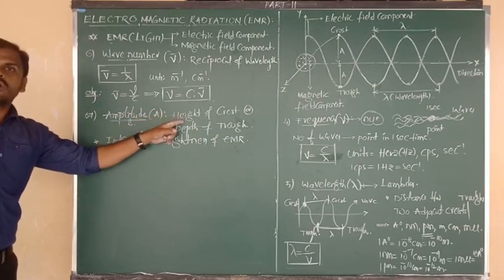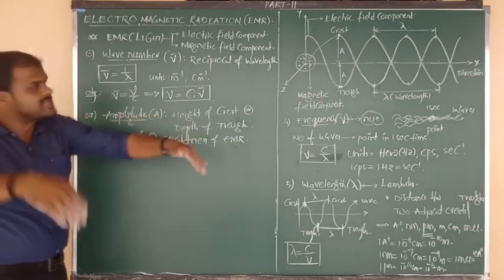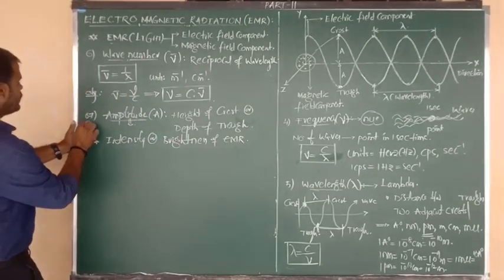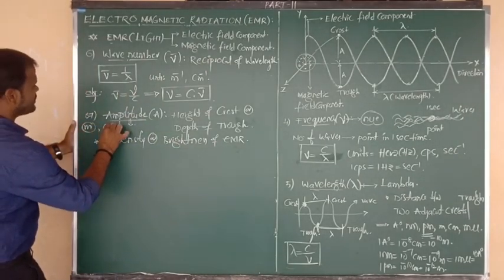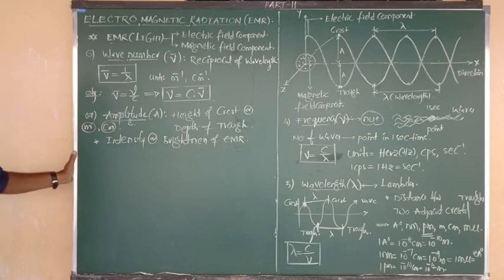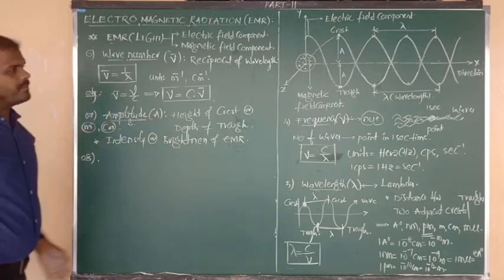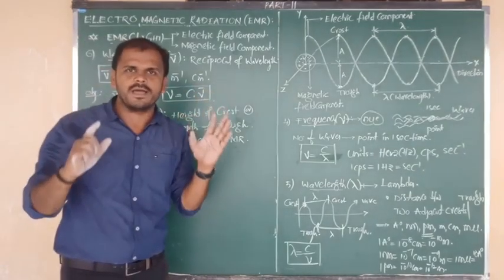Height of the crest or depth of the trough is nothing but displacement. So displacement can be measured in units. The unit may be meter, and also we can say centimeter. And the eighth property, or we can say the last property, is a common statement.